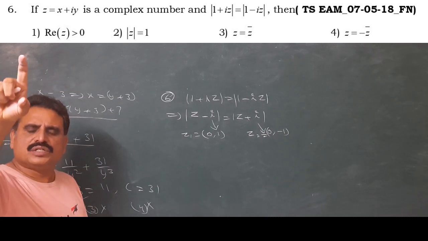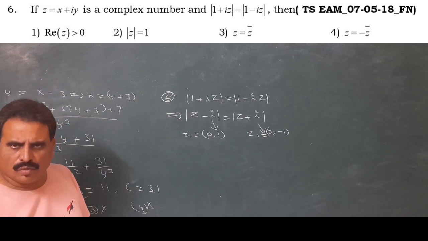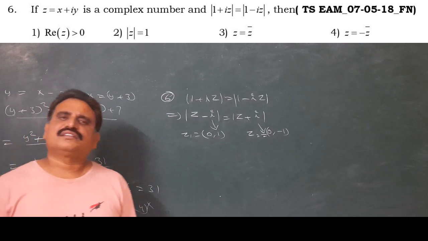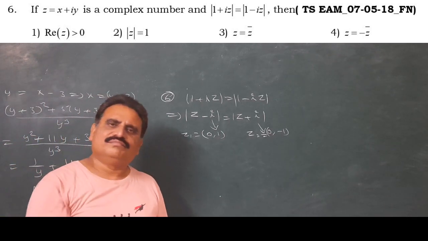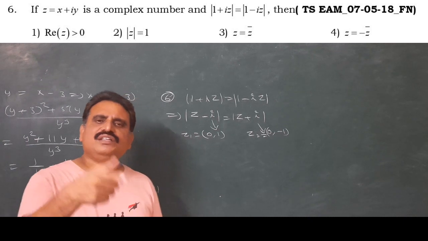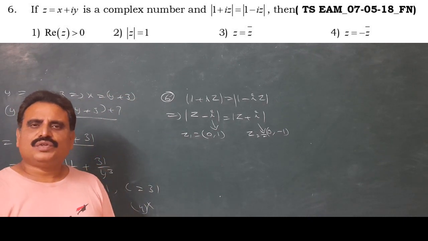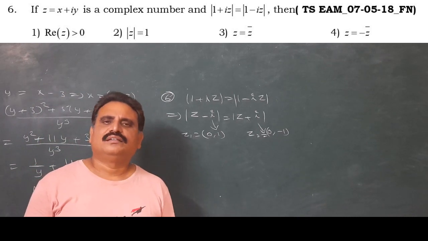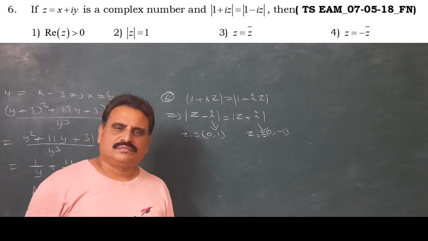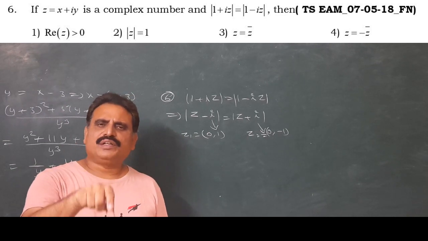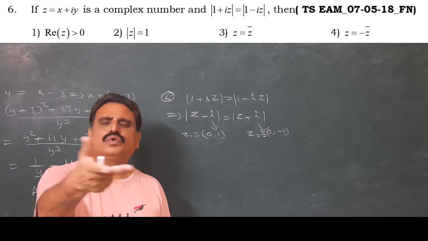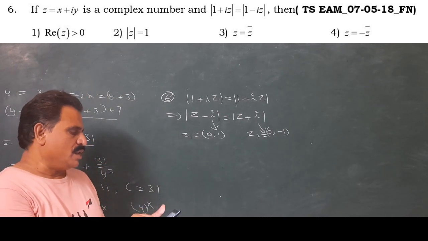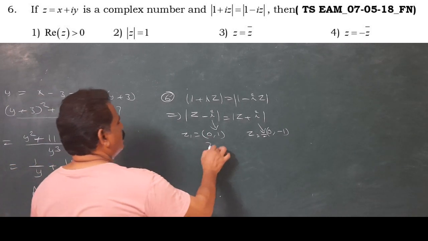Origin, the distance 1 unit away from origin, 1 unit away from down to origin. So these 2 perpendicular bisector is x-axis. Every point on x-axis. X-axis is the real line. So imaginary is 0. Whenever the complex number having imaginary is 0, then z equal to z bar. Z equal to x plus iy, z bar is x minus iy, y is 0, so automatically z equal to z bar. So option, now here option is 3, direct answer.